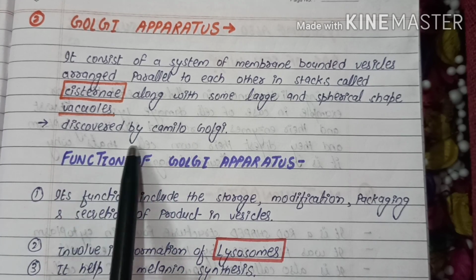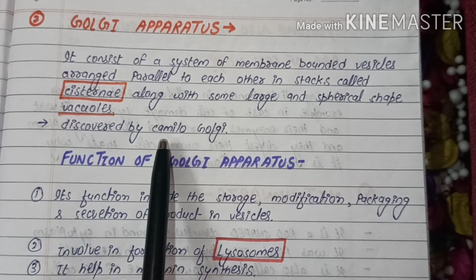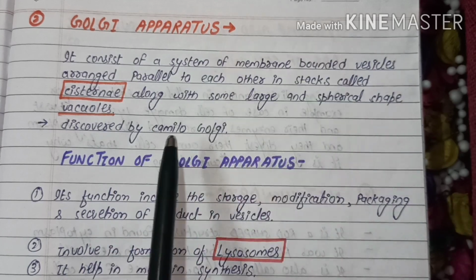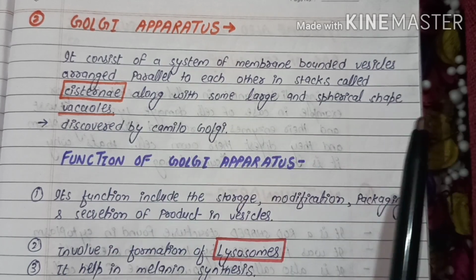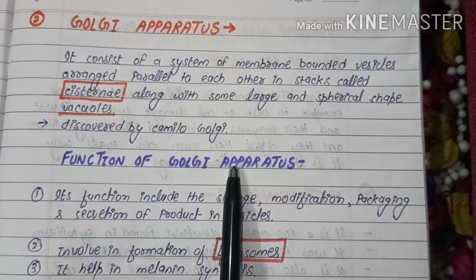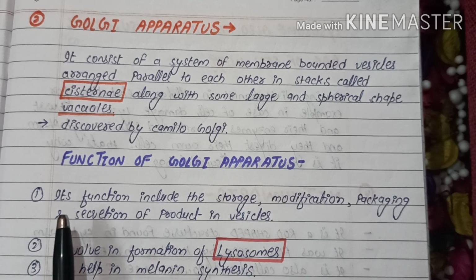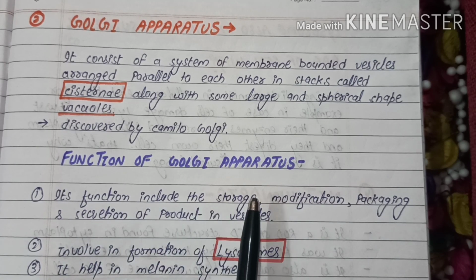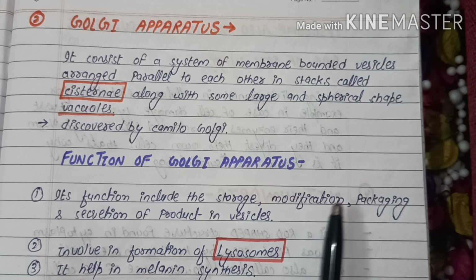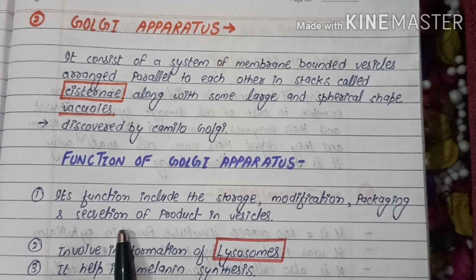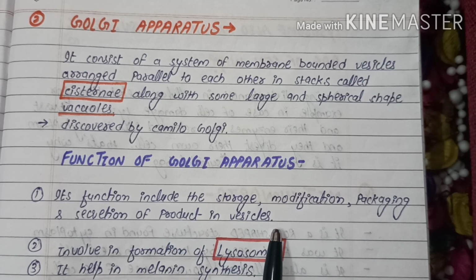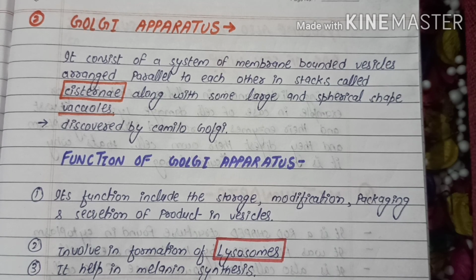It was discovered by Camillo Golgi, so the name Golgi apparatus was given after the name of Camillo Golgi. The functions of Golgi apparatus include the storage, modification, packaging and secretion of products in vesicles. What happens? The membrane of the Golgi apparatus is in connection with the endoplasmic reticulum.